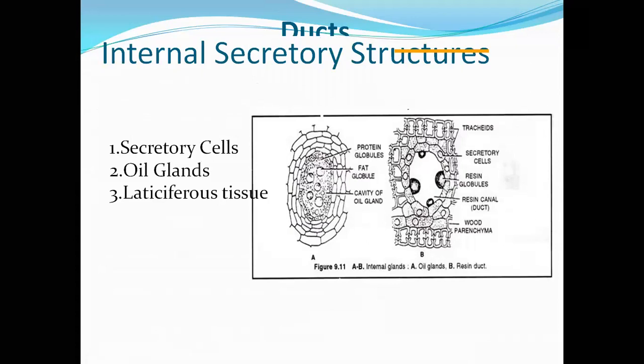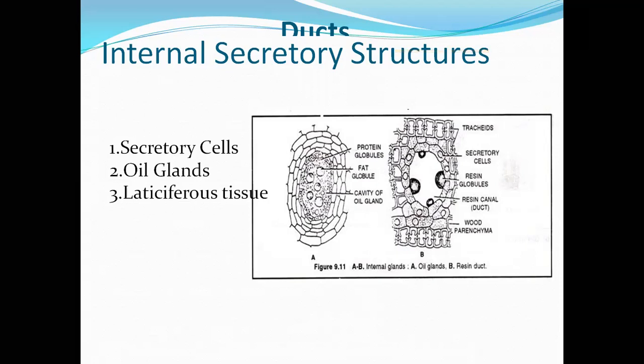If you see the internal secretory tissues or structures, there are three main important parts. One is secretory cells, second one is oil glands, and third one is laticiferous tissue. So one by one, the first one is secretory cells. These are specialized cells generally found in the ground tissue.